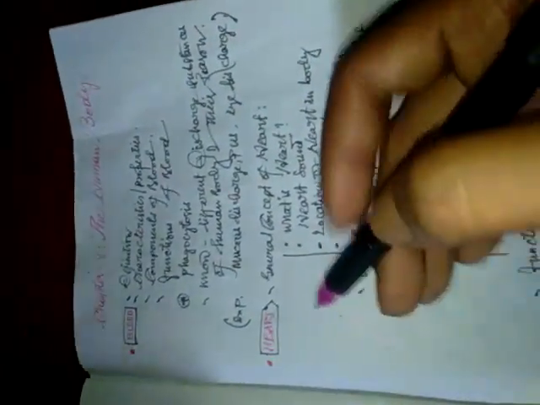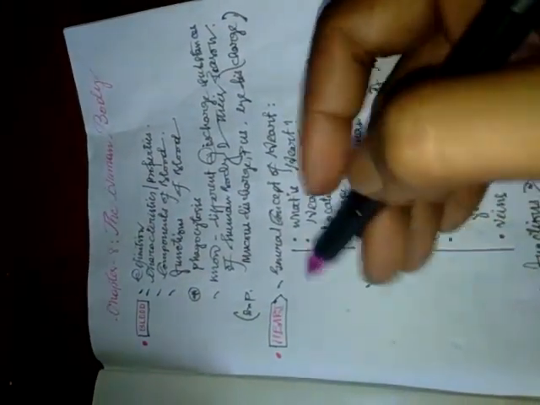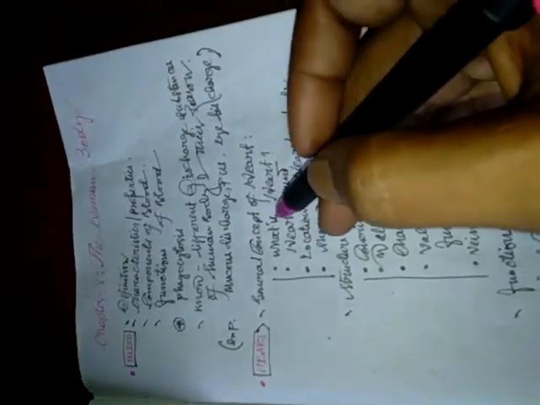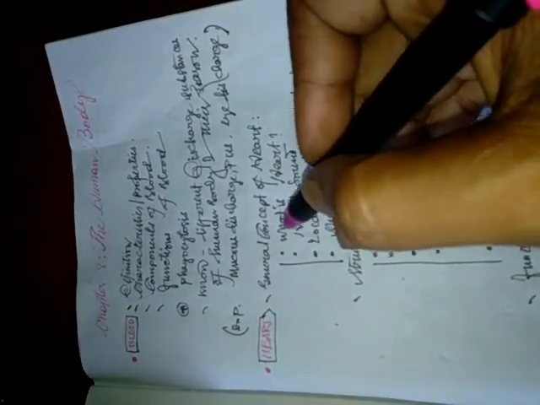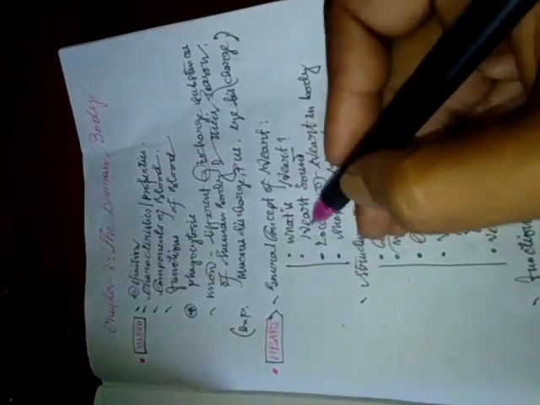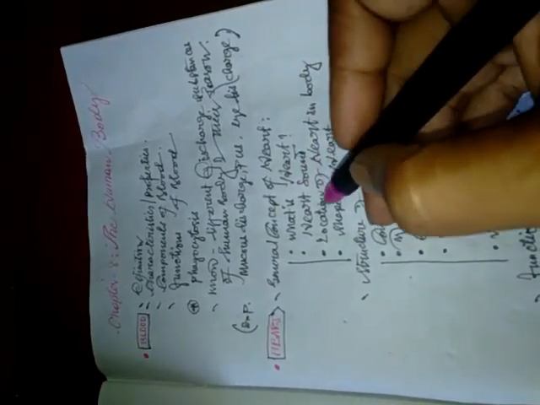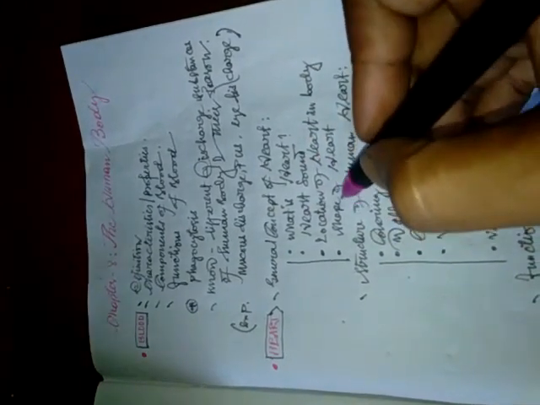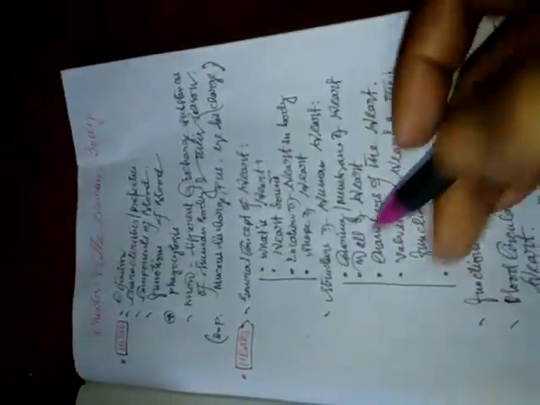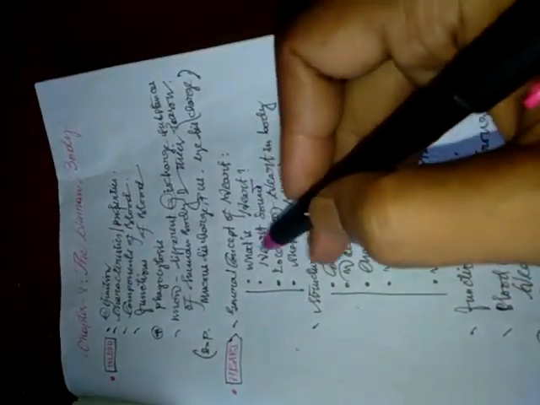Now I'm coming to the point, the heart. Regarding the heart, the topics we need to discuss are, first, what is the heart, then heart sound, location of the heart in our body, and shape of the heart. These are the subtopics of the general understanding or concept of the heart.